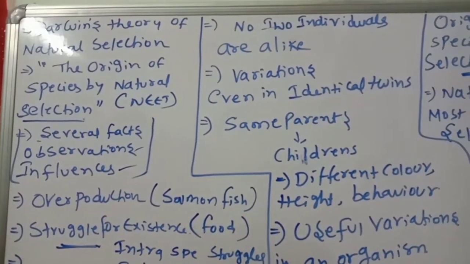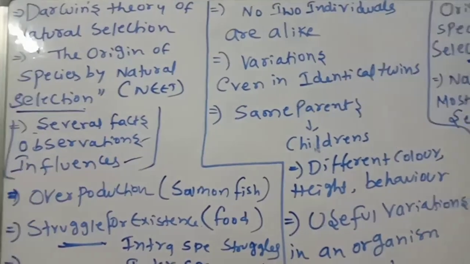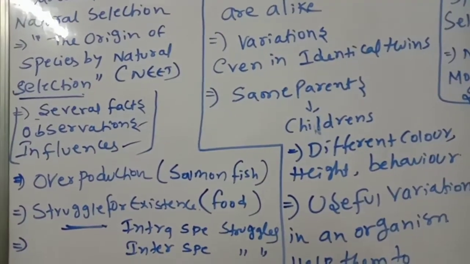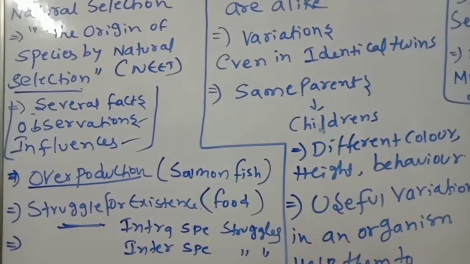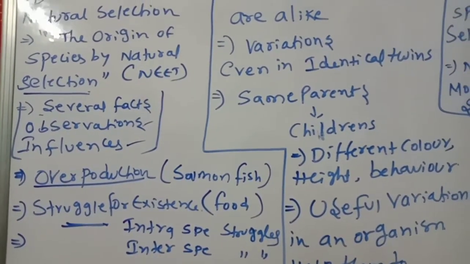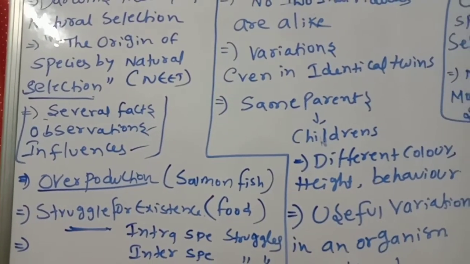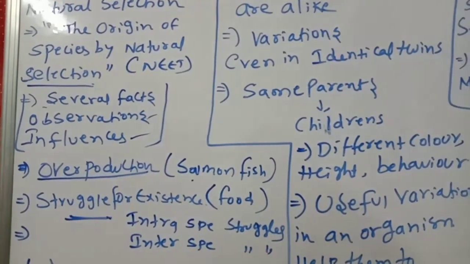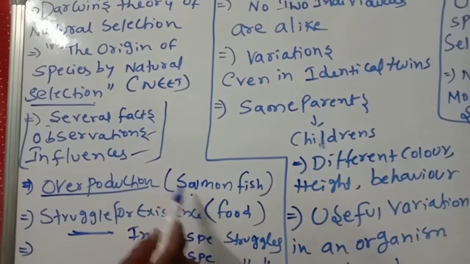What are the several facts? Why will struggle for existence and survival of the fittest come? For example, overproduction, the salmon fish example I said. If they hatch millions of eggs at a time, the total ocean would become salmon fish only, but that is not happening. Why? Those who have reproductive fitness are the only ones surviving, while others are eliminated from the competition.